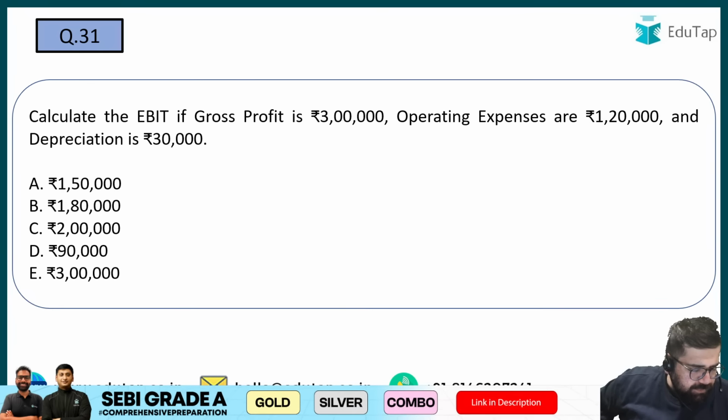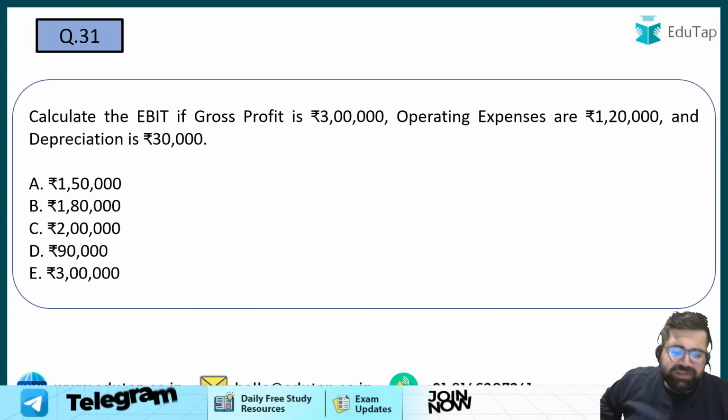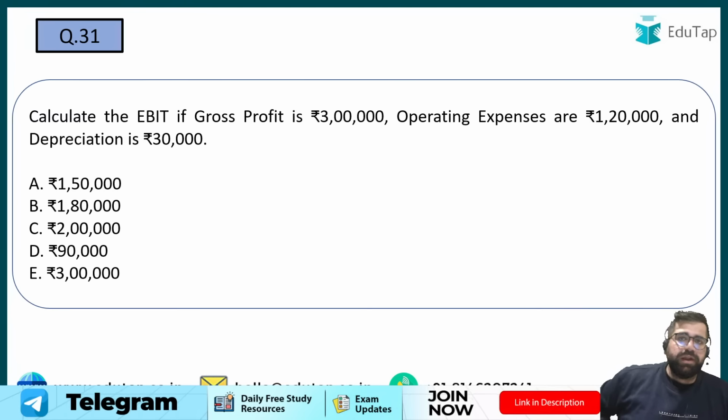Sir, I have done 4 out of 6 subjects. Yes, it's a good strategy because anyhow you just need to get 40 in paper 2. So just make sure that you clear paper 1, paper 2 and overall cutoff. Once you clear the cutoff, every strategy is a good strategy.